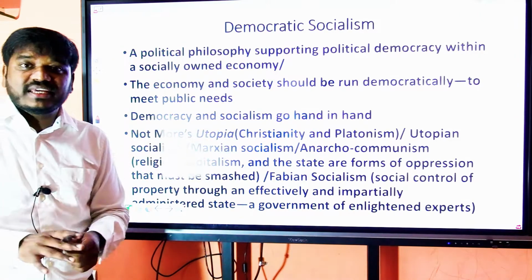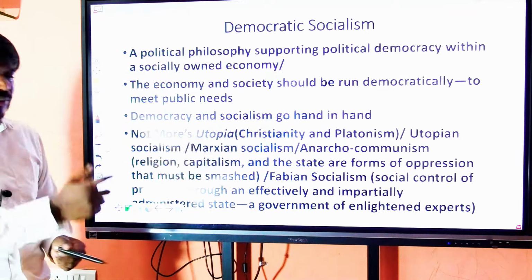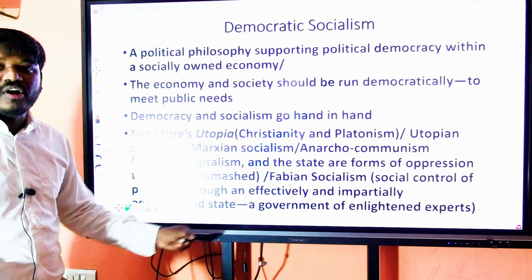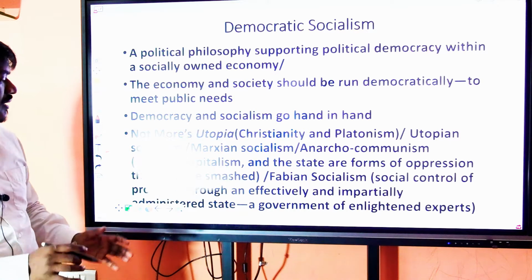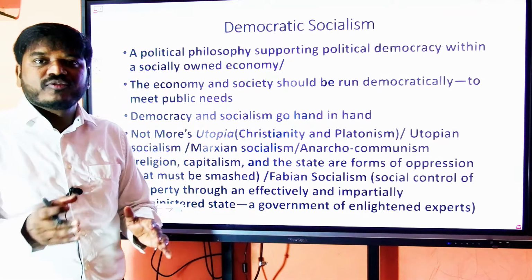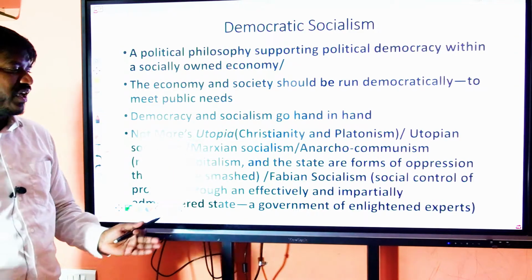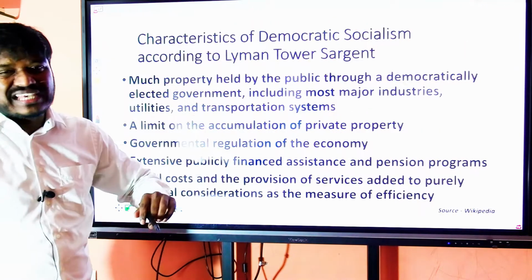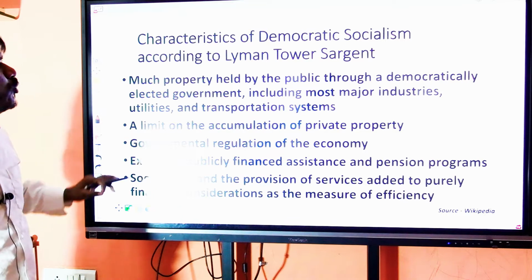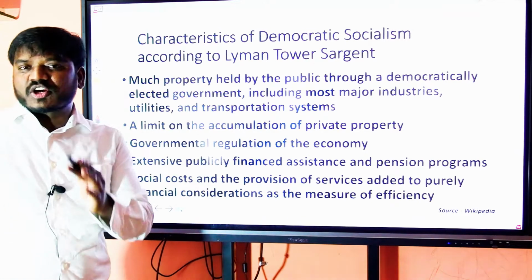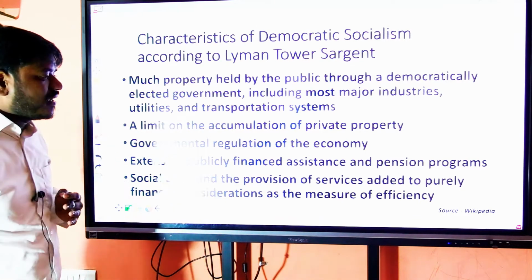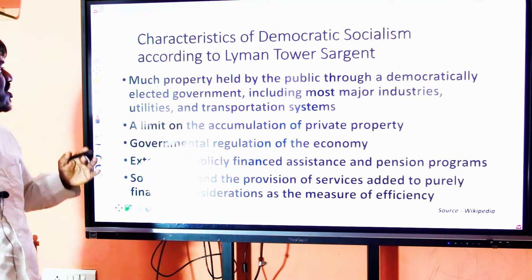That means basically an enlightened group of people, experts, forming the government and controlling the ownership of the public means. We don't follow Fabian socialism. Sargent gave a few characteristics of democratic socialism. In fact, we follow this sort of socialism.